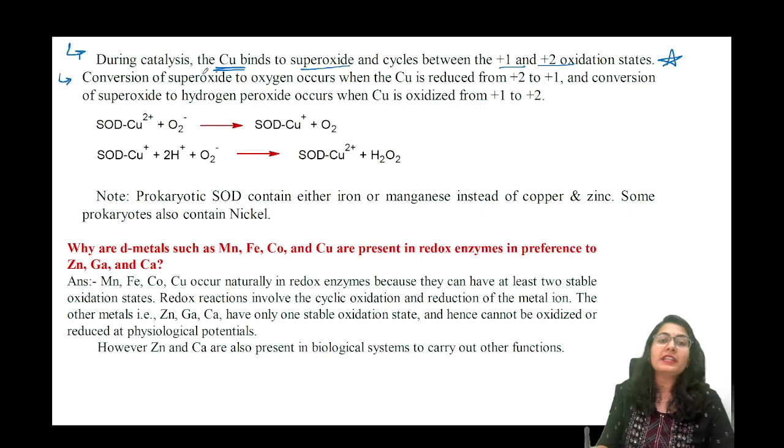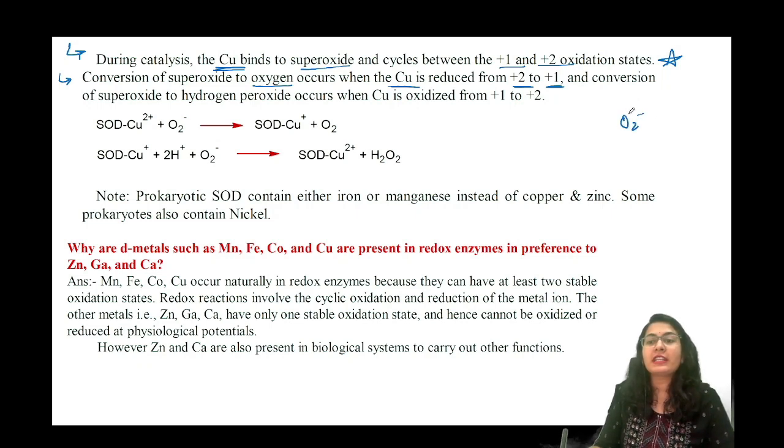Conversion of superoxide to oxygen occurs when the copper is reduced from +2 to +1. क्योंकि देखो क्या हो रहा है, सुपर ऑक्साइड के पास एक एक्स्ट्रा इलेक्ट्रॉन है. That extra electron copper 2 plus can take and convert to copper 1 plus.